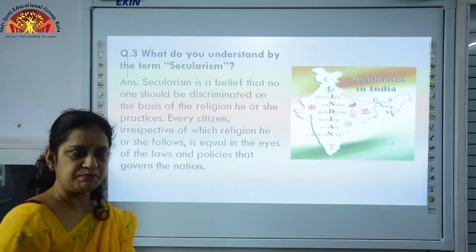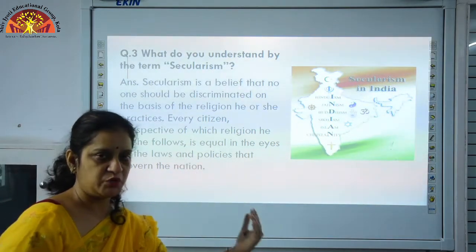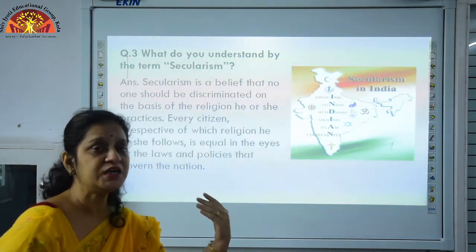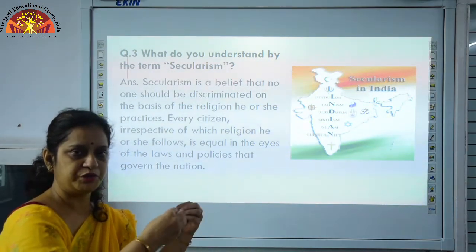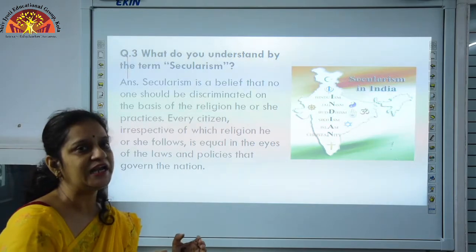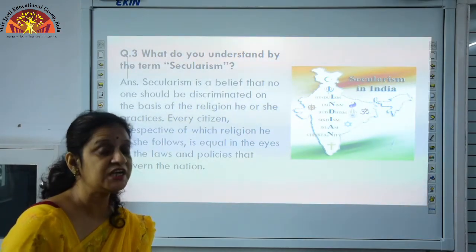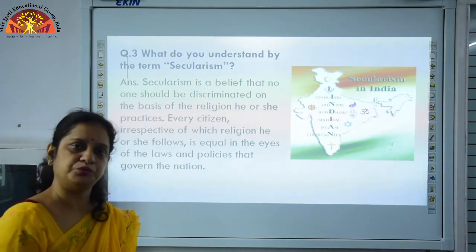State does not officially promote any religion. Everybody is equal before the law. There should be no discrimination on the basis of caste and gender. You are free to move, you are free to embrace any religion or interpret the religious preachings differently according to you. Clear?